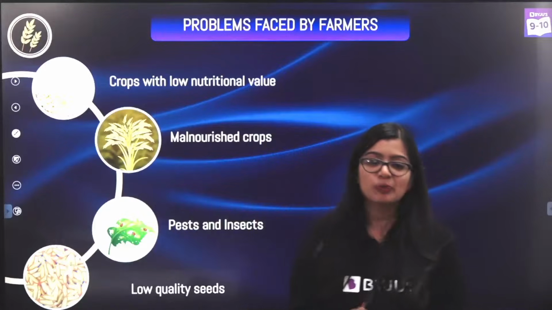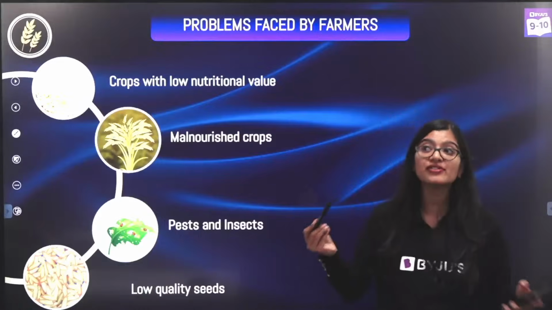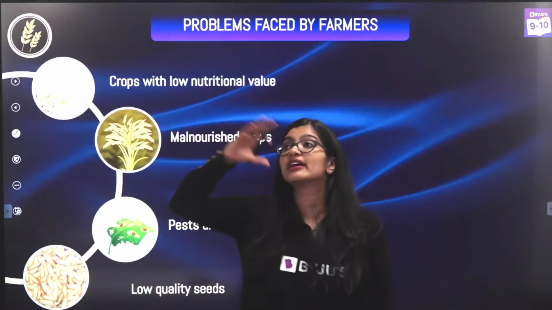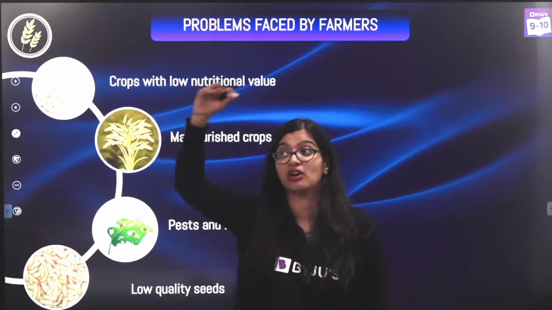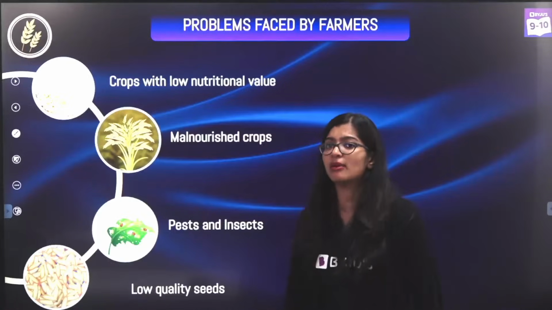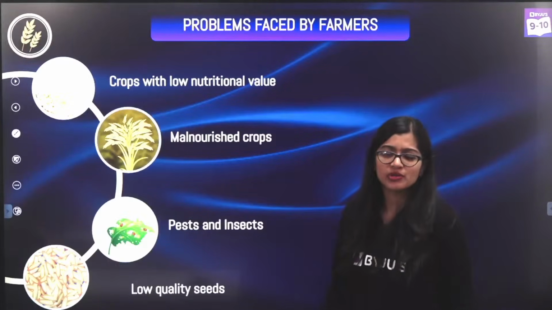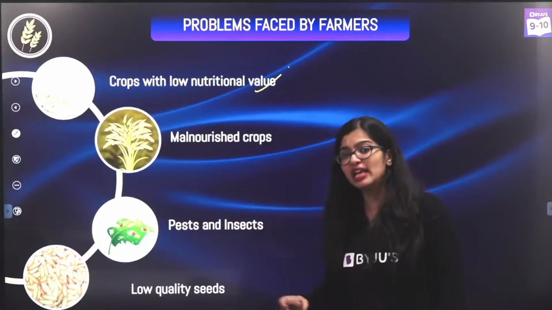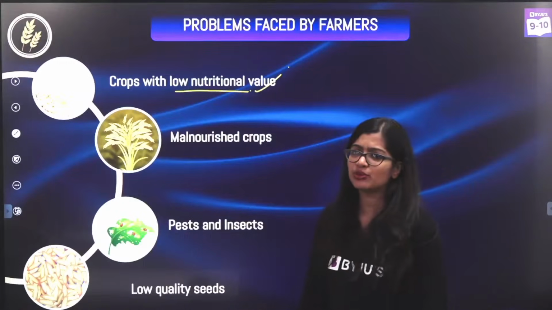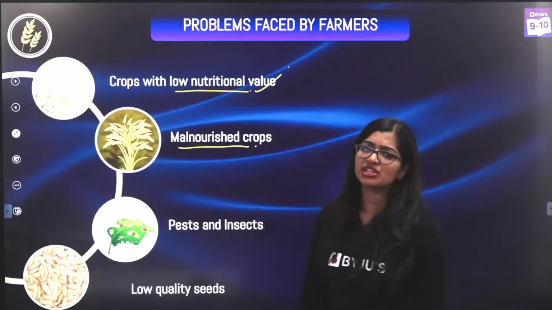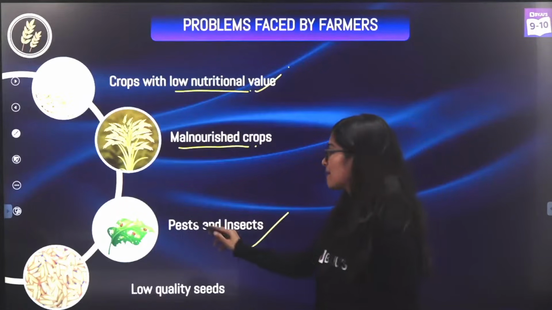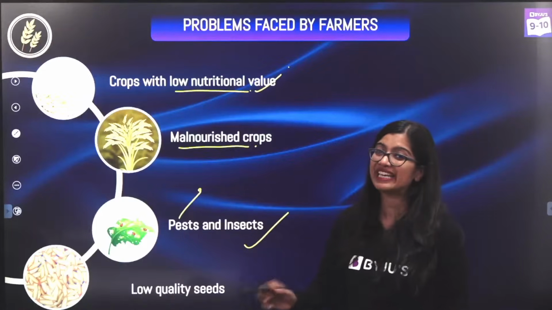Very easy. Apart from the fact that at a global level we are looking at increasing the production of rice or grains or whatever it is, at a smaller scale, if we look at our poor, wonderful farmers, they are also struggling with some problems. Some crops had low nutritional value. Some of the crops were malnourished and they could not harvest them. Sometimes the crops would get attacked by pests and insects. What are pests? Unwanted organisms that will eat your crops.